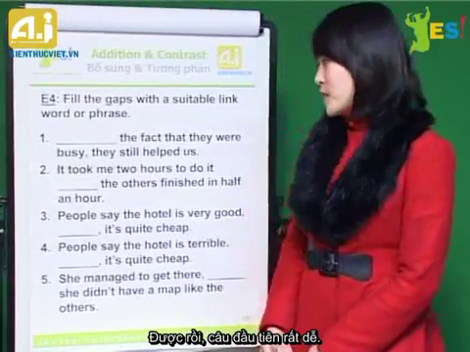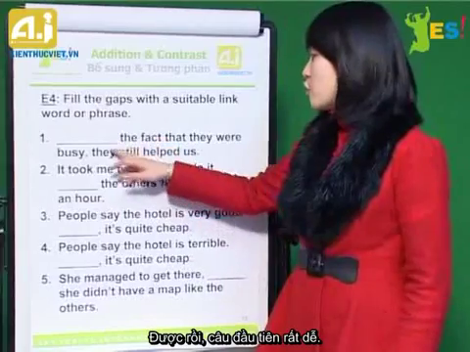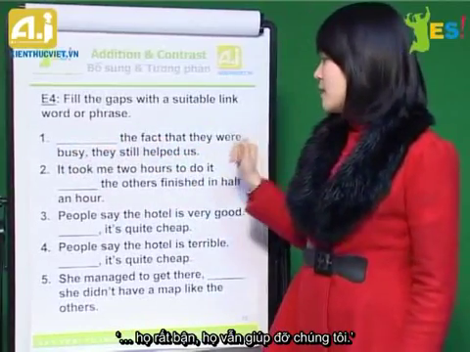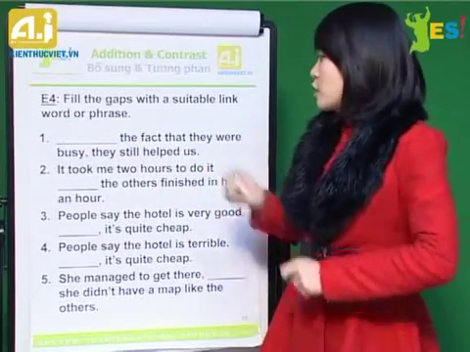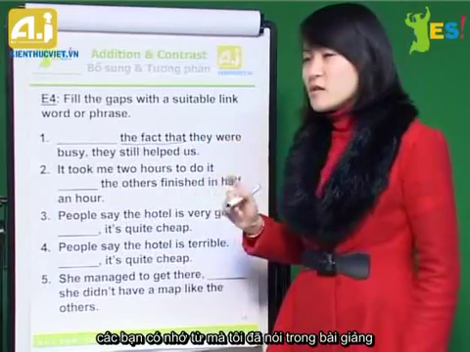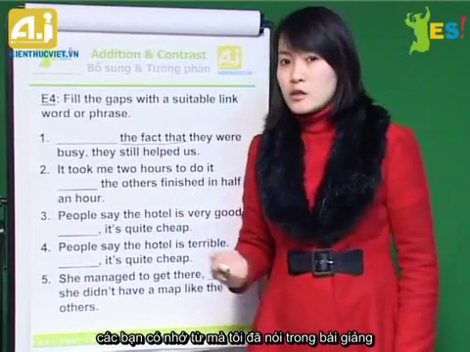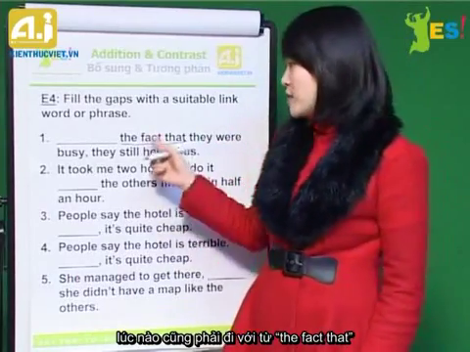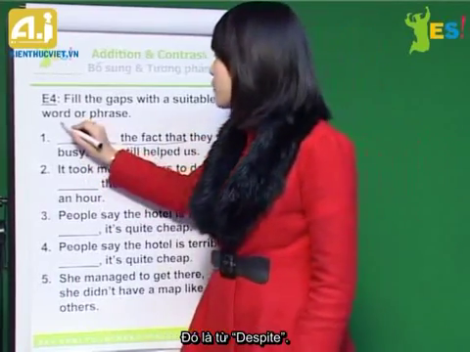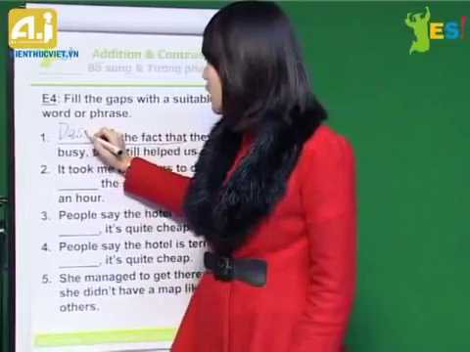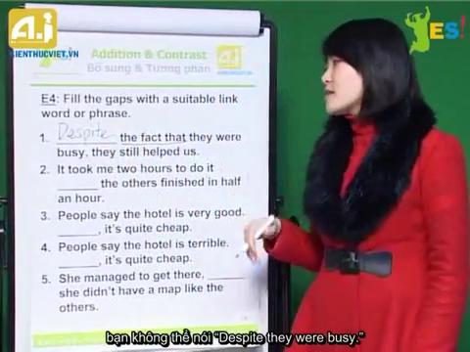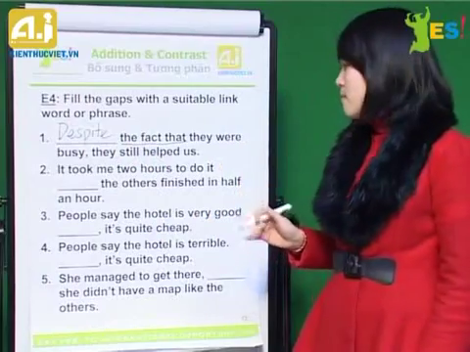Alright, the first sentence is really easy to do. With the gap, something, the fact that they were busy, they still helped us. So you can notice the words, the fact that. Remember one word that I emphasized in the lecture that you always need to use with the phrase the fact that before you add a clause. That's the word despite. Alright? So despite the fact that. You can't say despite they were busy, okay?